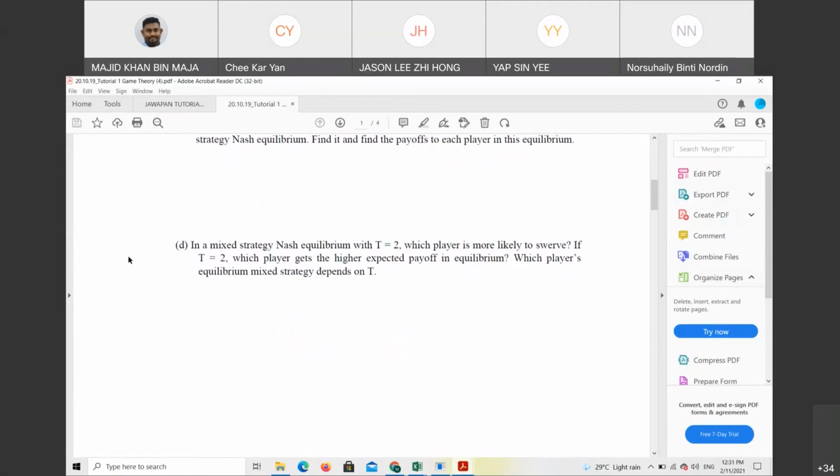In a mixed strategy with T equals 2. Okay, T equals 2. Now they already give the value, T as 2. Which player is more likely to swerve? If T equals 2, which player gets the higher expected payoff? Which player's equilibrium mixed strategy depends on T?